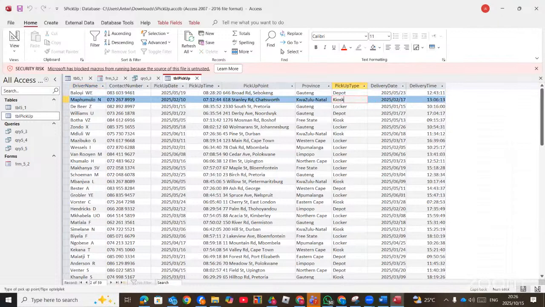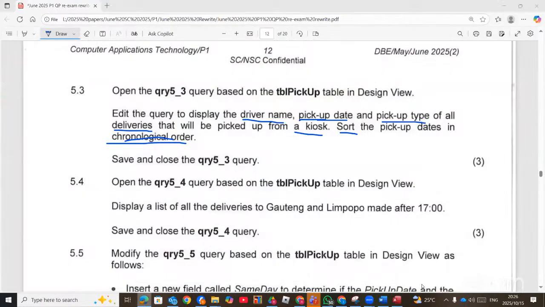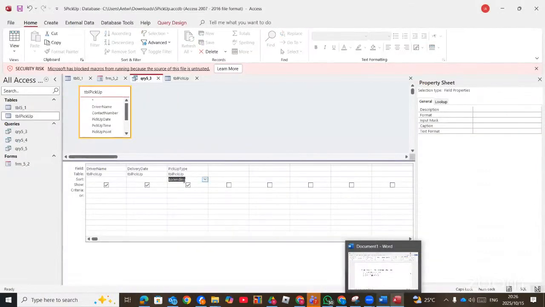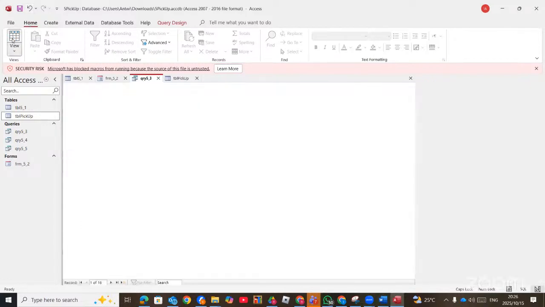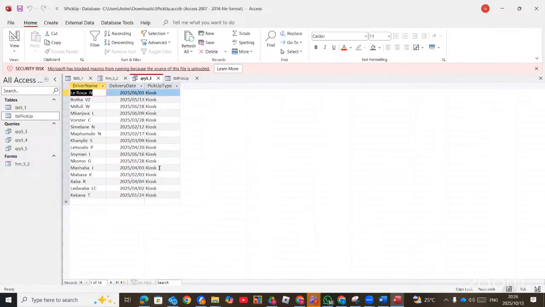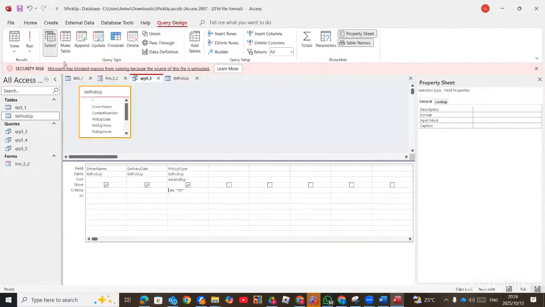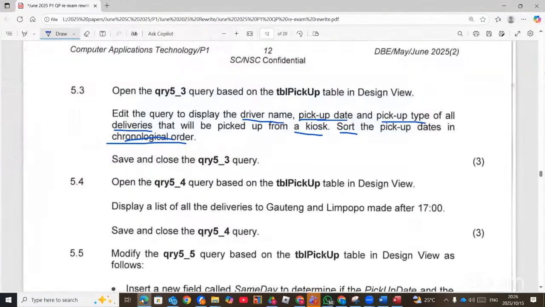So meaning under the pickup type, we have to type kiosk. But you cannot just type kiosk. You can say cake star, or you can say star KI star. That means contains KI. Now it gives us the kiosk. So basically, this is what the question wanted us to do. When you know the first three letters, you put a star before, then you type the first three, then you close it with a star also. Right. So that is all for sorting and then others.